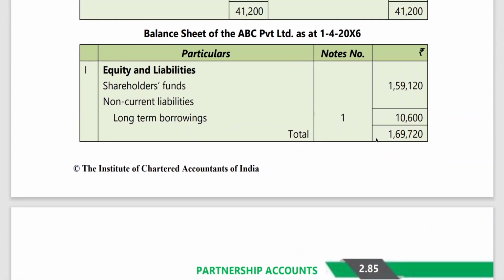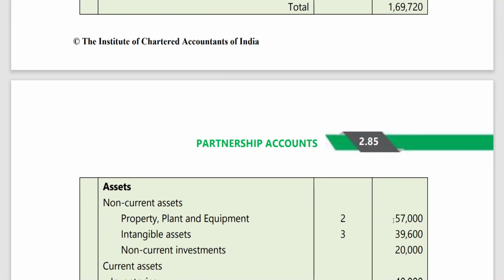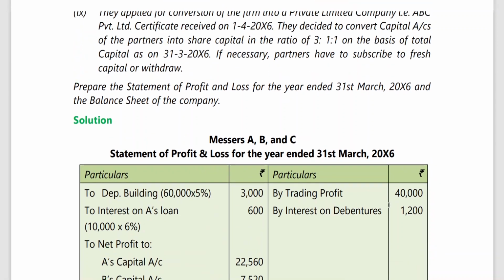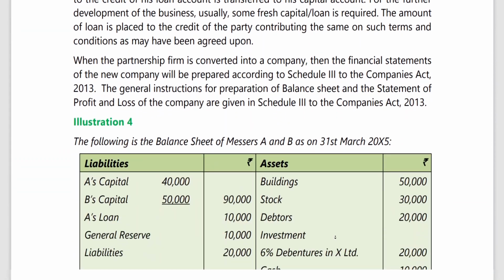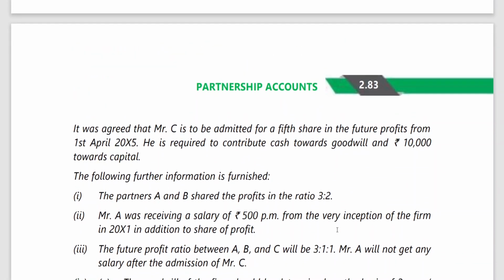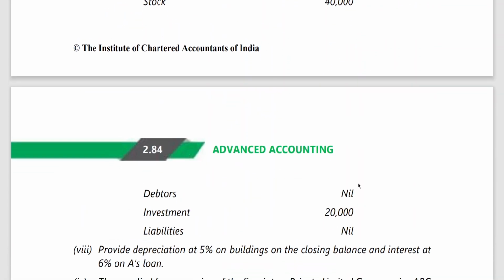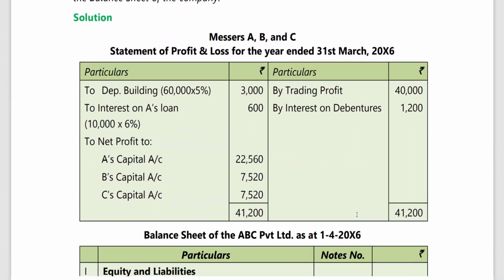There you need not mention A's share, B's share, only the shareholders' funds. Long term borrowings, clear. That's the total. Assets: property, plant and equipment, intangible assets, non-current investments. Investment has been assumed as non-current investment. Long-term debentures is non-current, no? Current assets: inventories. Inventories we got in the problem. So here he has given the value of the assets on 31st March. Building before depreciation, we already calculated. Stock 40, debtors nil, investment 20, liabilities nil. That's it.